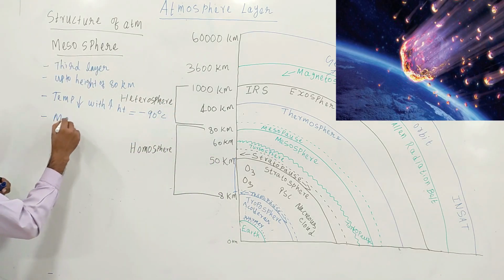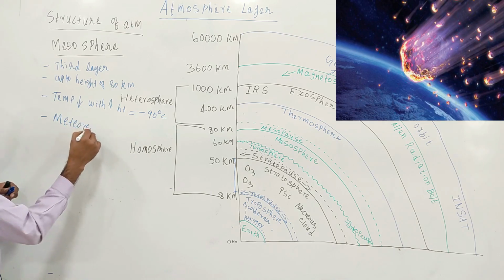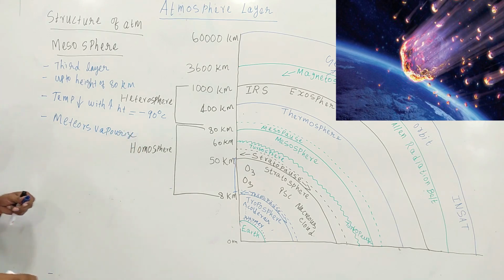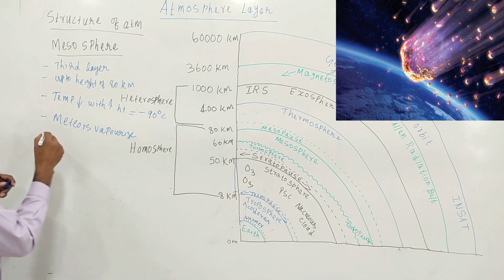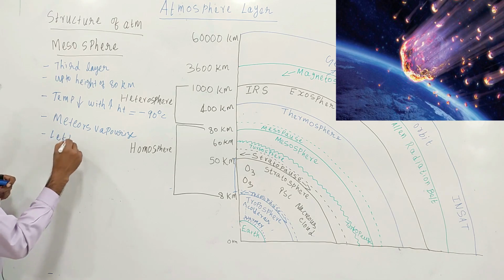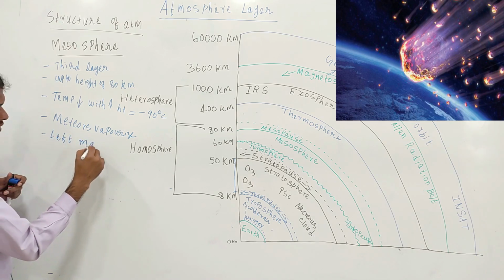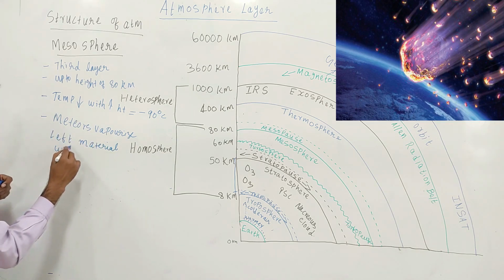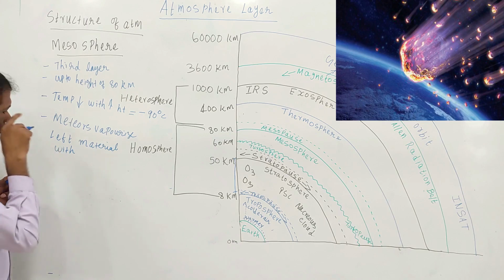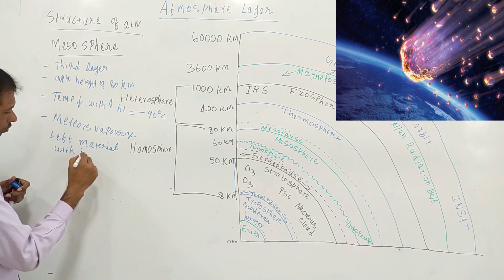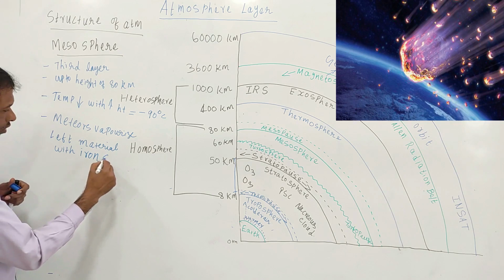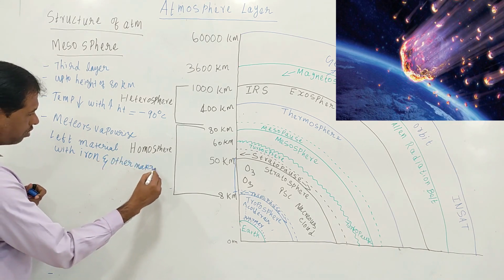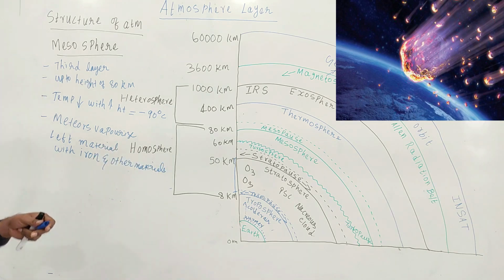So when meteors vaporize in the mesosphere, they leave material with iron and other materials. Okay.